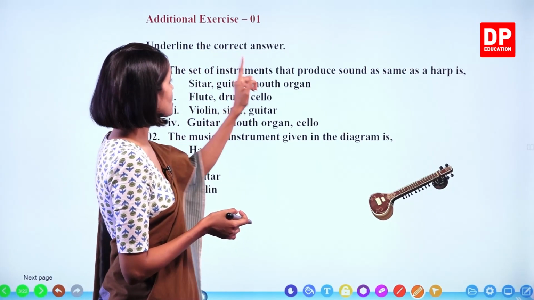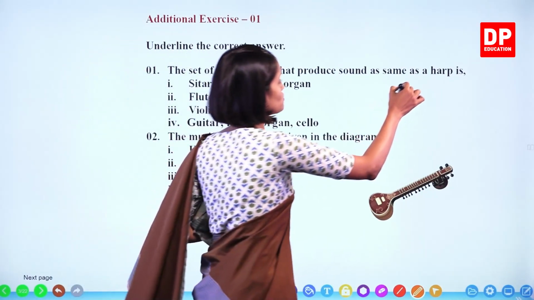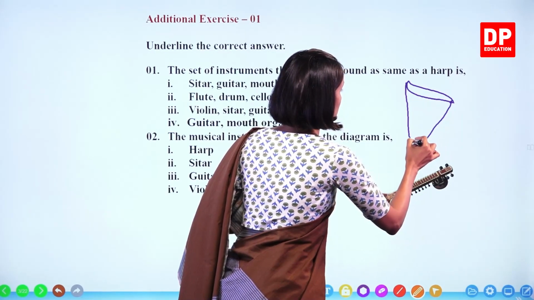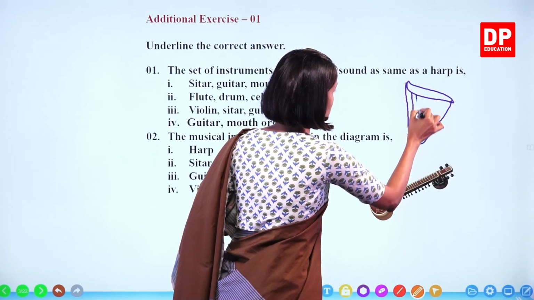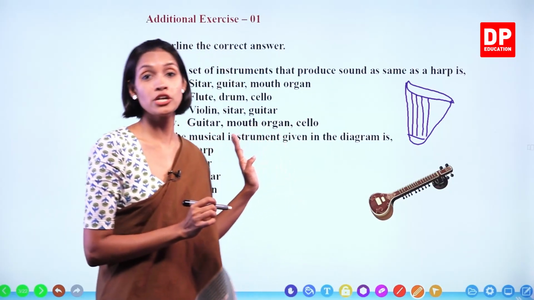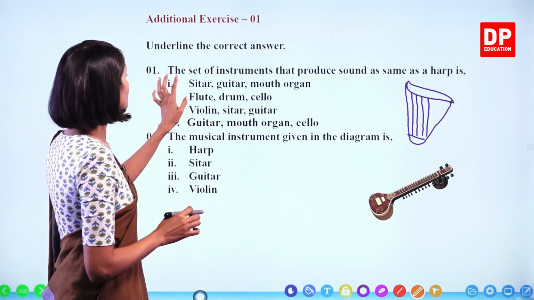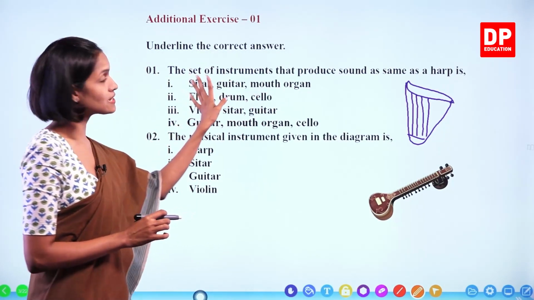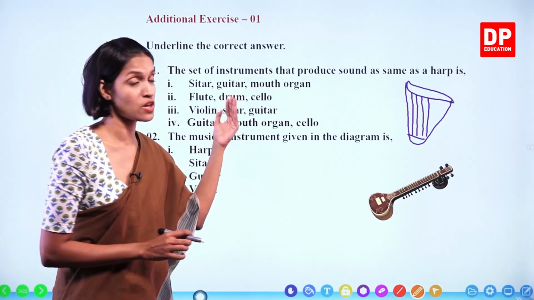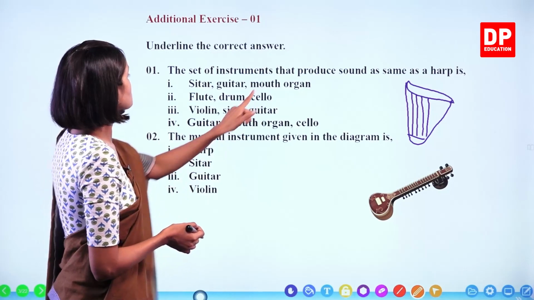The set of instruments that produce sound the same as a harp. What is a harp? A harp is a string instrument. You must have seen something like this, with strings present like this. By vibrating the strings, we can produce sound. So this is a string instrument. Sitar, guitar, mouth organ. Sitar and guitar are string instruments. What about the mouth organ? A mouth organ produces sound by vibrating air columns. These are known as wind instruments. So this is not the answer.